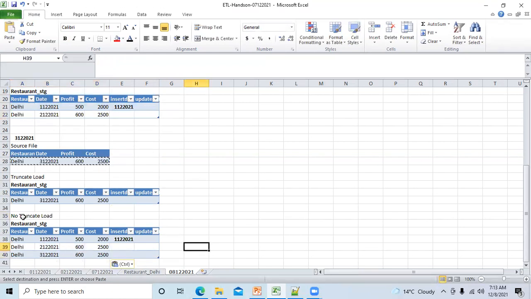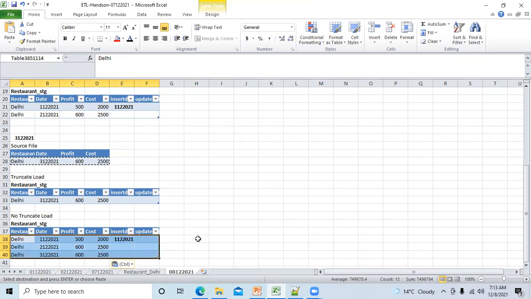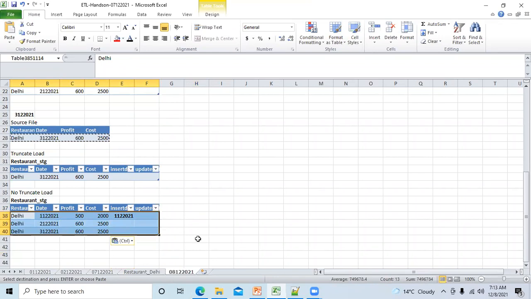Fine. So this is if you're not working in truncate and load, and this is if you're working in truncate and load. Now you understood the difference between truncate and load and not truncate and load, which is incremental load. Now tell me, what is the benefit if you're not working in truncate and load mode? This is the data if you're not working in truncate and load. What is the benefit?